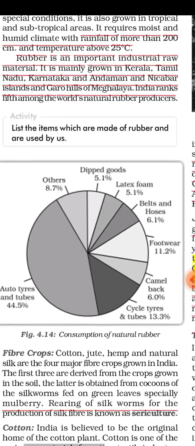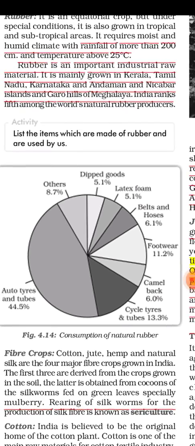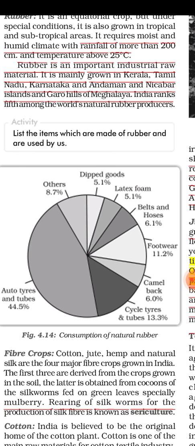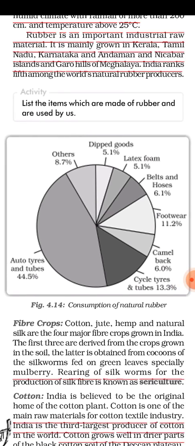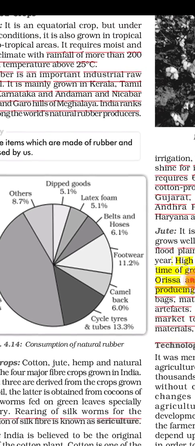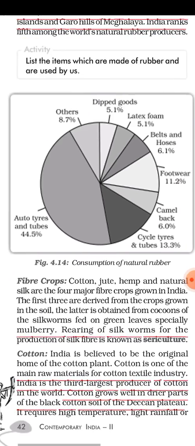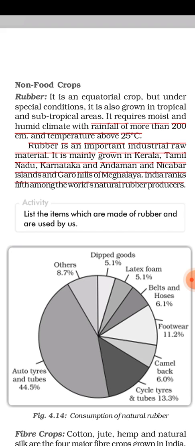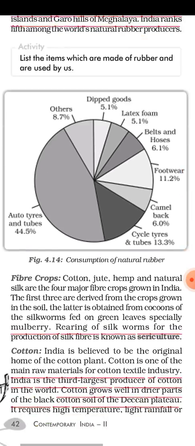As you can see, in different industries we require rubber. Okay, we require a huge production of rubber. Why? Because as you can see their use in this pie chart, auto tires and tubes, which means the automobile industry, require 44.5% of rubber use. Then we have dipped goods, latex foam, belts, footwear, camelback, and cycle tires. For so many reasons we need to use rubber, and that's why in India we have a good production of rubber in the category of non-food crop items.